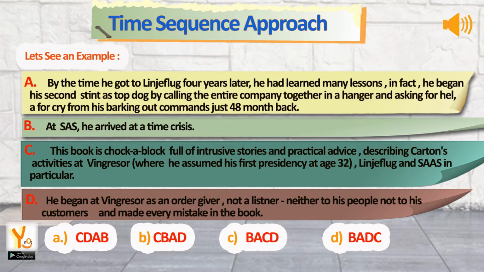Sentence C. This book is chock-a-block full of intriguing stories and practical advice, describing Carlzon's activities at Vingresor, where he assumed his first presidency at age 32, Linjeflyg and SAS in particular. Sentence D. He began at Vingresor as an order giver, not a listener, neither to his people nor to his customers, and made every mistake in the book. Choose the correct sequence of options A, B, C and D.